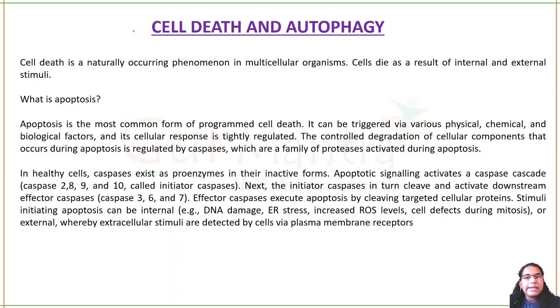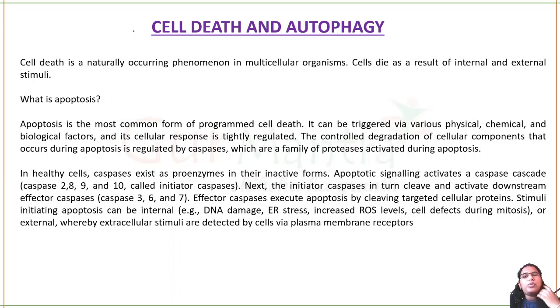So what is cell death? The cell is basically dying, that is cell death. And how does it happen? It happens when it gets a signal that you need to die. That's it, your lifespan is over. It gets a signal, either internal or from external sources. It can be any signal, but it does get a signal to die.